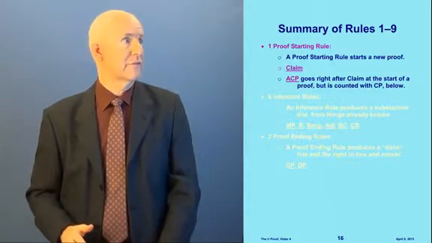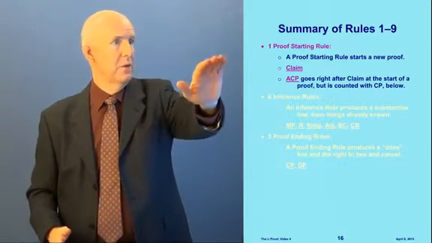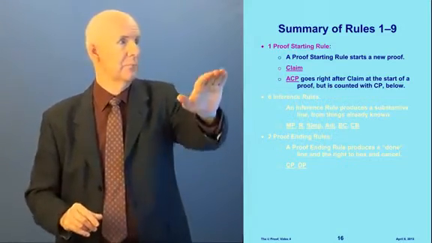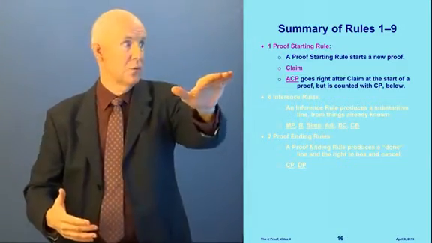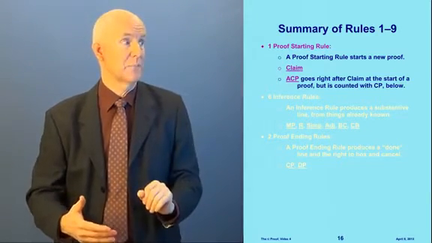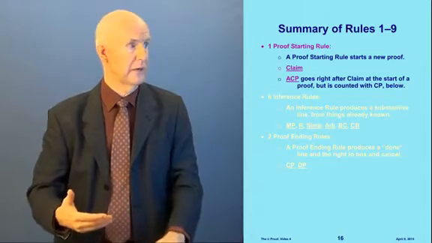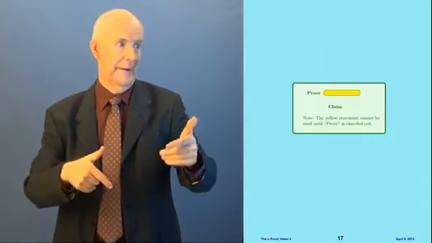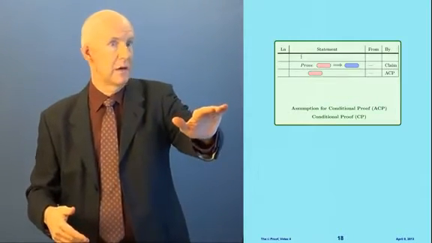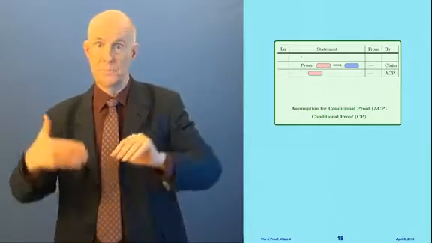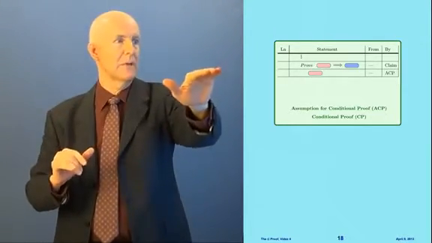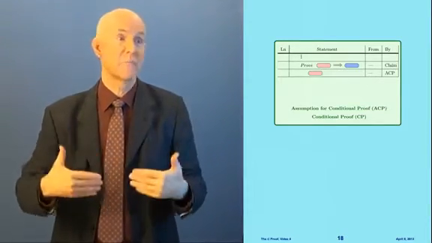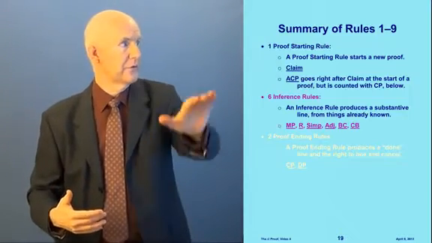So here's a summary of our first 9 rules from video 3. We have proof starting rules, inference rules, and proof ending rules. Proof starting rules, we have 2 of those. A proof starting rule starts a new proof. We have the claim rule and then ACP, which comes right after the claim rule to start a conditional proof. Here's the claim rule: we write the word prove and we put anything we want by claim. And if we're proving a conditional, pink implies blue, the next line after the claim line is just we assume pink. That's by ACP, the assumption for conditional proof. Those are our proof starting rules.